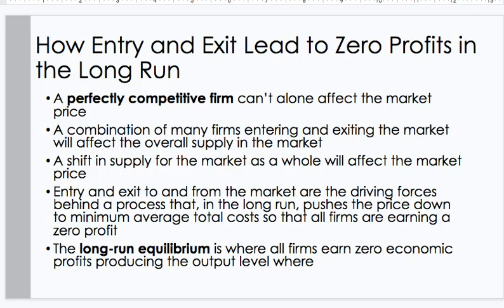How entry and exit lead to 0 profits in the long run. A perfectly competitive firm can't alone affect the market price. A combination of many firms entering and exiting the market will affect the overall supply in the market. A shift in supply for the market as a whole will affect the market price. Entry and exit are the driving forces behind a process that in the long run pushes the price down to minimum average total costs so that all firms are earning 0 profit. The long run equilibrium is where all firms earn 0 economic profits, producing the output level.